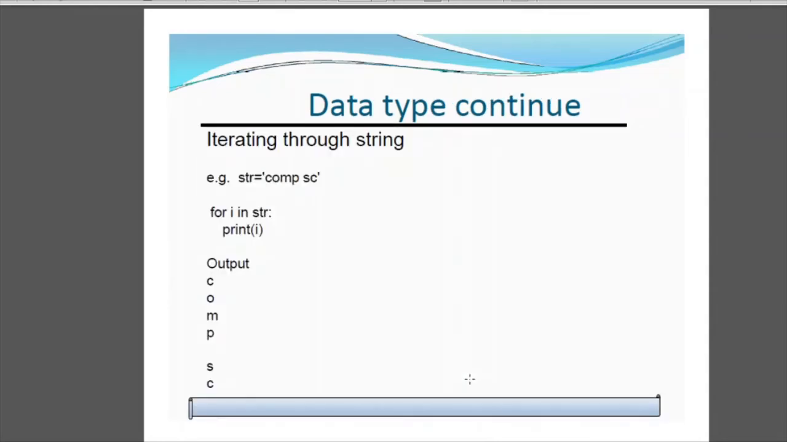Next we have iterating through strings. Iteration means going one after another, and how can I read that string, like from COMP. We can do this using a for loop. In the for loop, you know the syntax: for i in str, print i, right? So i here is defined over the size of the string.